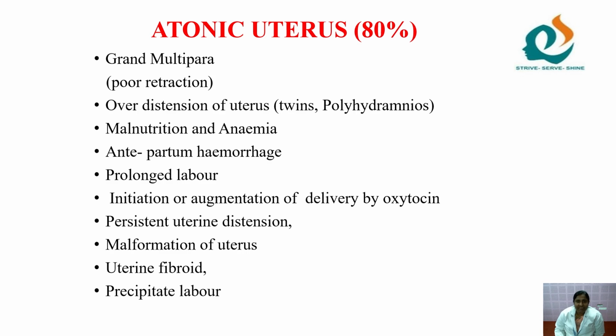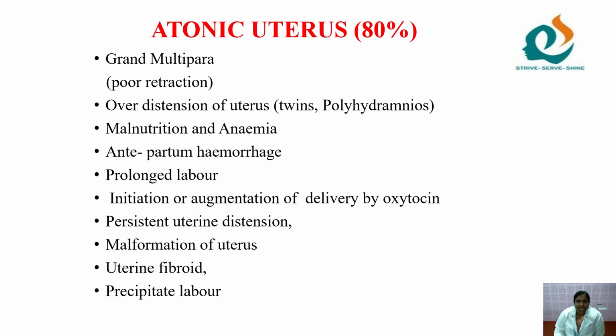Let me discuss each cause in detail. Atonic uterus: as I already said, 80% of the cause of PPH is atonicity of the uterus. Why does the uterus get relaxed? Because of some factors. The first one is grand multipara.